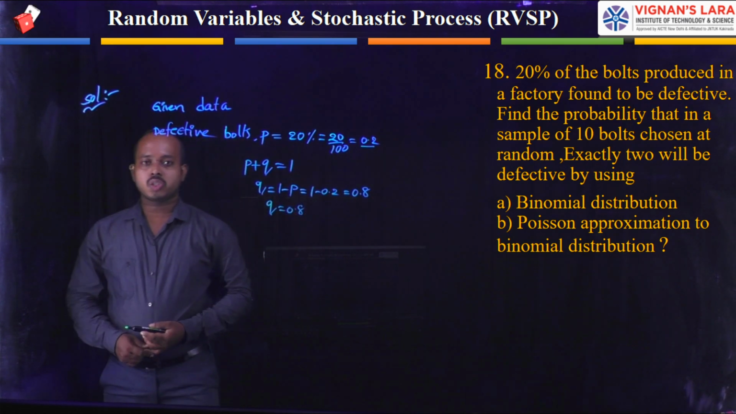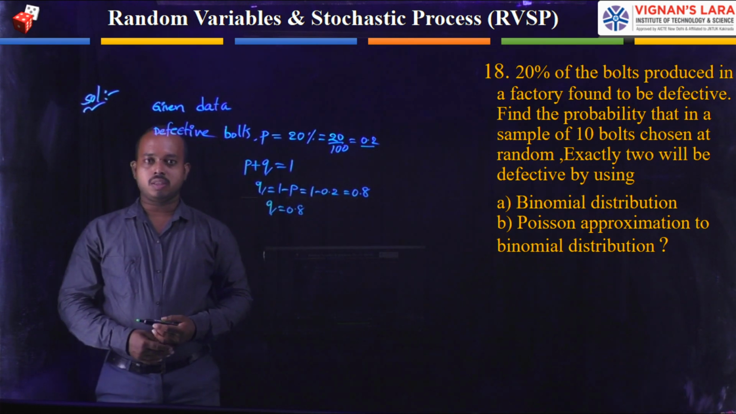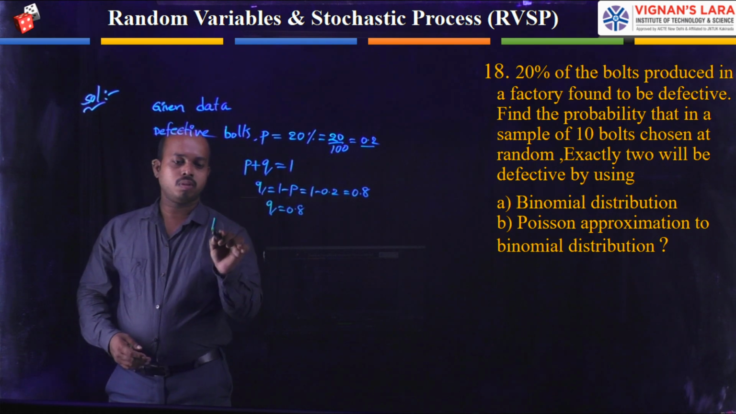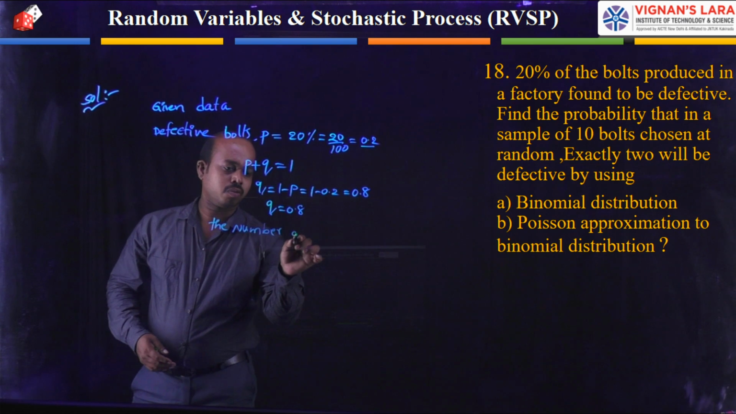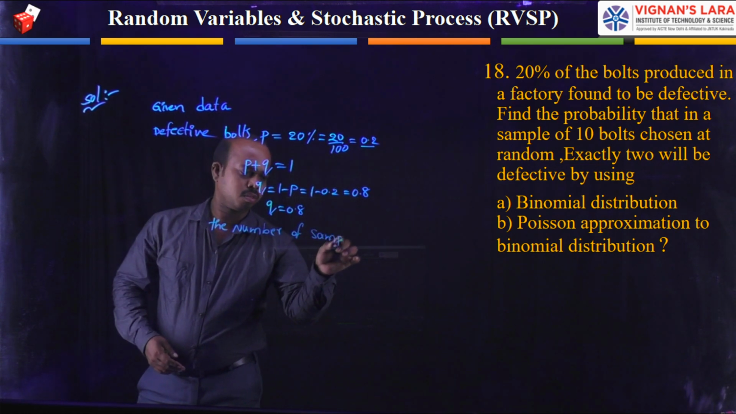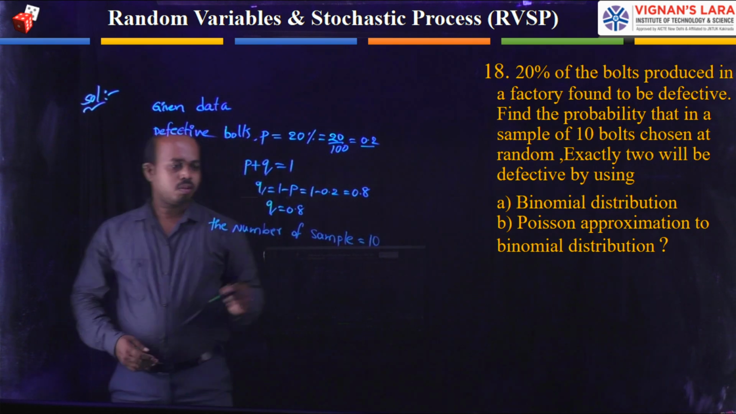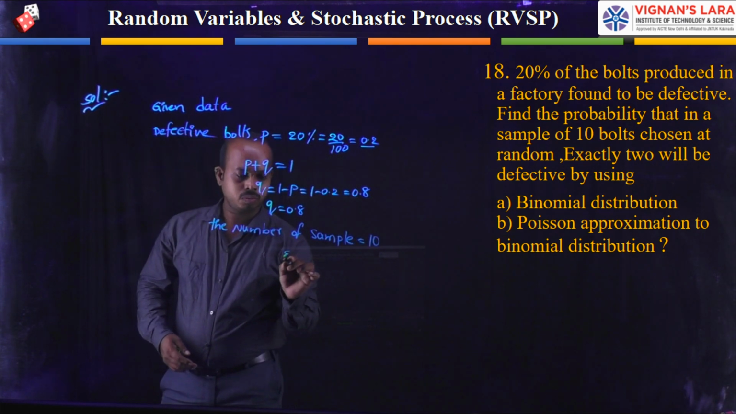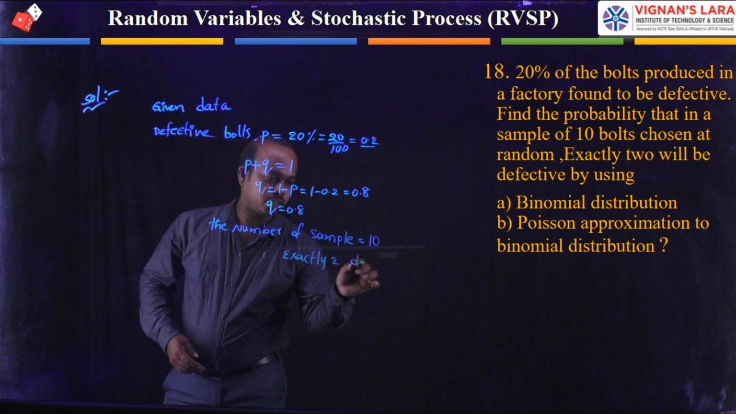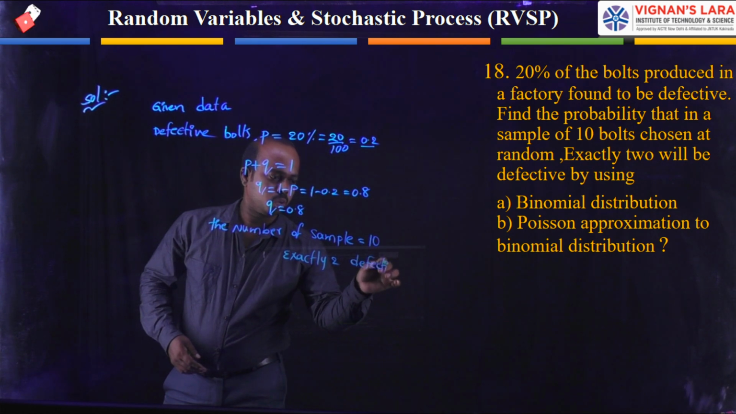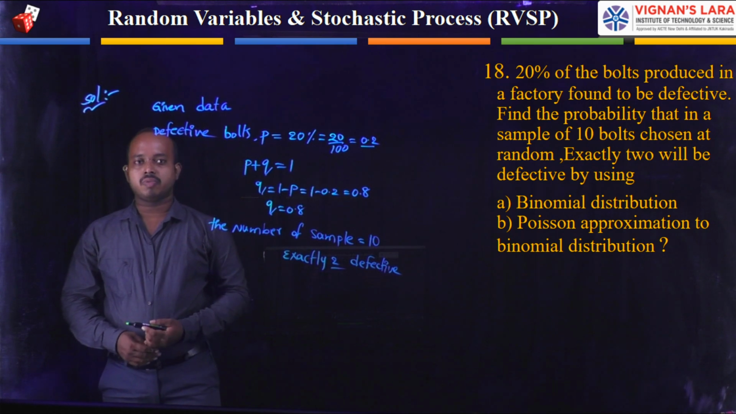Then what he is asking: he is taking 10 samples. The number of samples is equal to 10, with exactly 2 defective. What is the distribution for the binomial and the distribution for the Poisson?